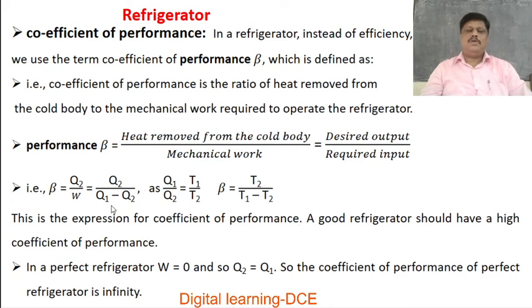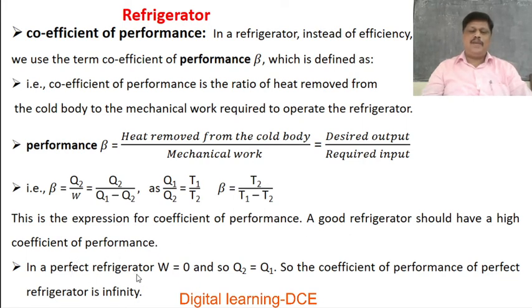This is the expression for coefficient of performance. Beta is equal to Q2 over Q1 minus Q2, or beta is equal to T2 over T1 minus T2, represents the expression for coefficient of performance. A good refrigerator should have a high coefficient of performance.